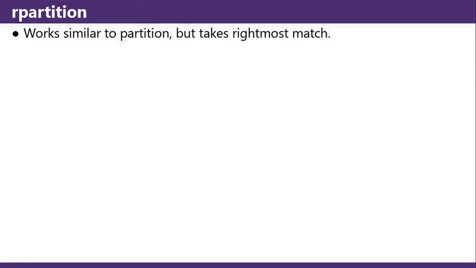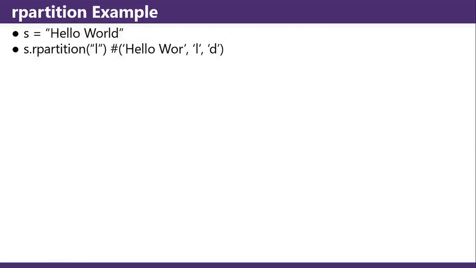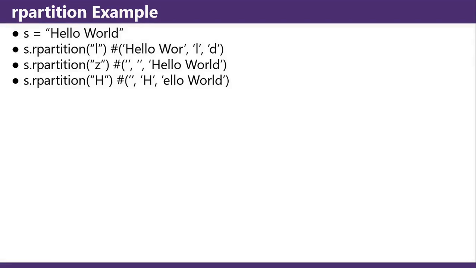rpartition works similar to partition but takes the rightmost match. "hello world".rpartition of L is "hello wor", "l", and then "d". "hello world".rpartition of Z is empty string, empty string, "hello world". "hello world".rpartition of H is empty string, "h", "ello world". "hello world".rpartition of D is "hello worl", "d", and then the empty string.